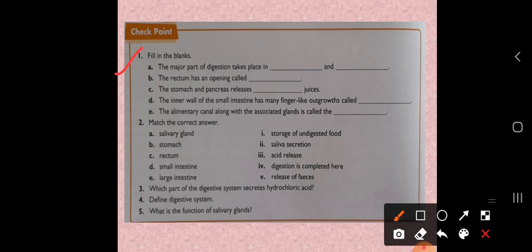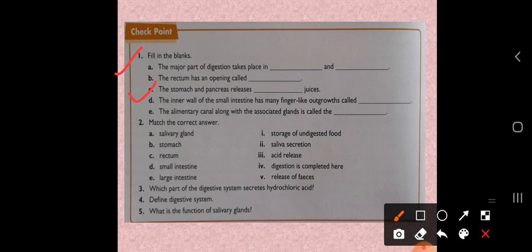Next, in the B question, the rectum has an opening called. So just recall what the organs present in the digestive system are. The rectum has an opening which is called the anus. Okay. So what is the spelling of anus? A-N-U-S, anus. The next question: the stomach and pancreas release. Okay. So the stomach and the pancreas release which type of juice? That is the digestive juice.